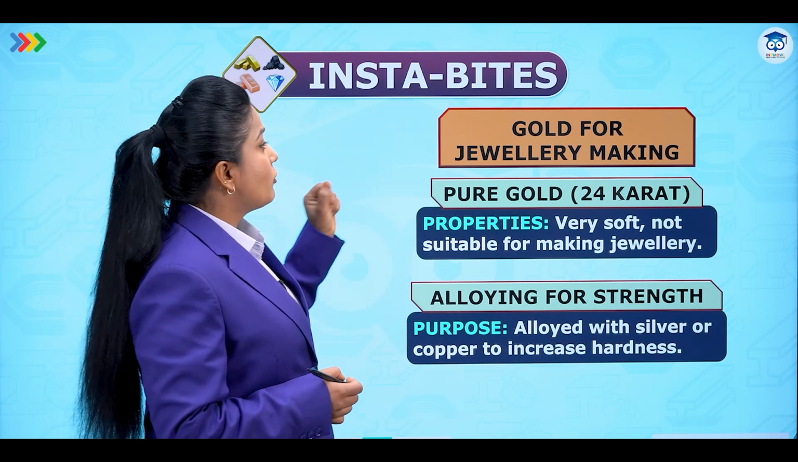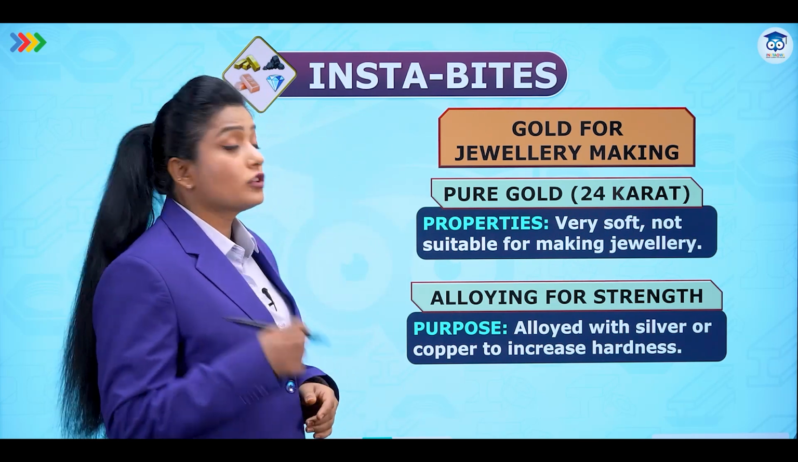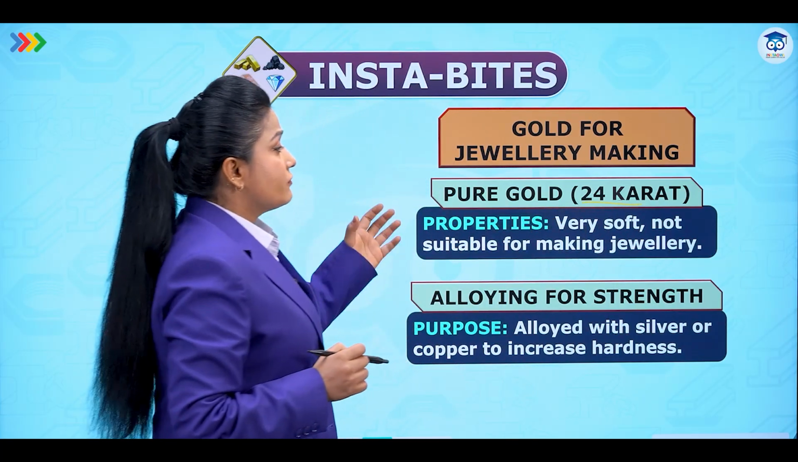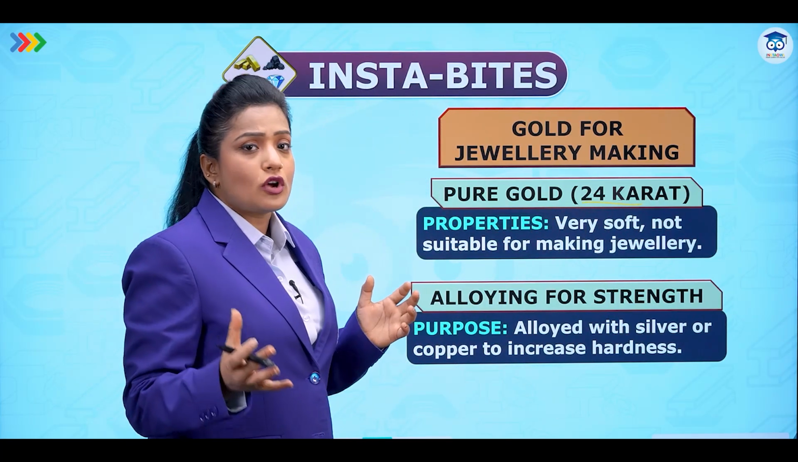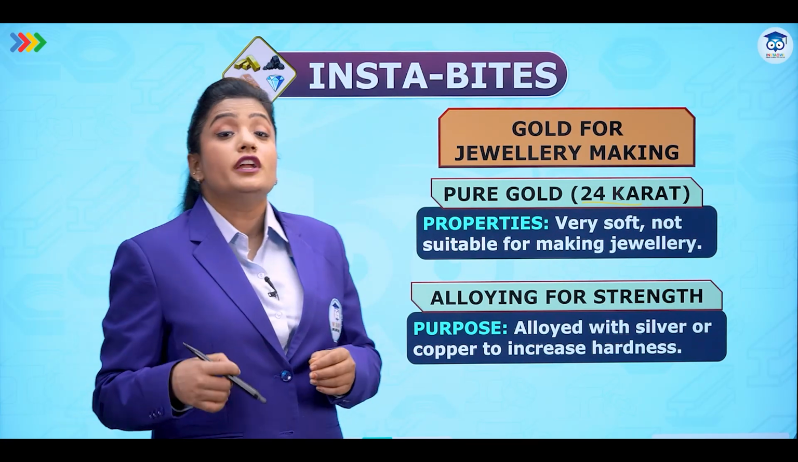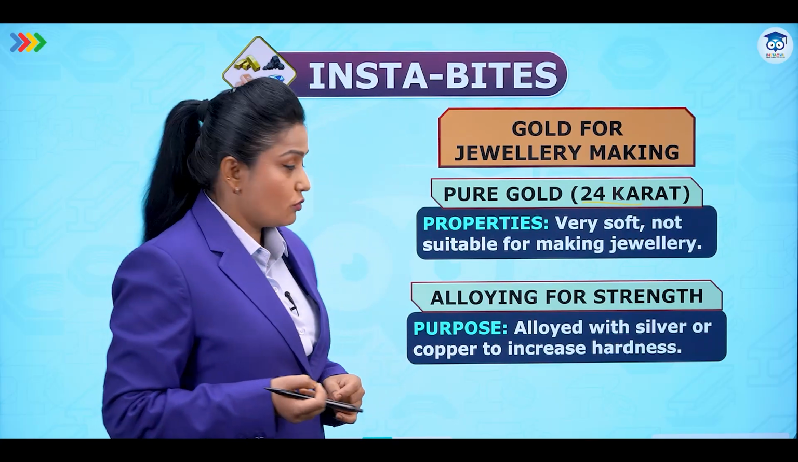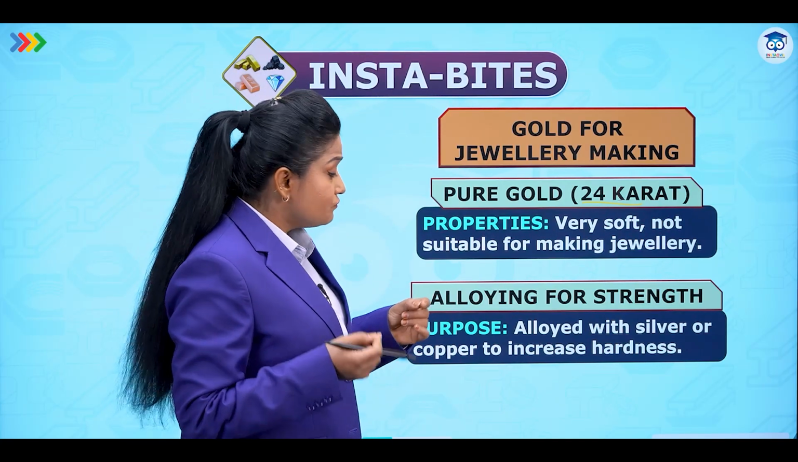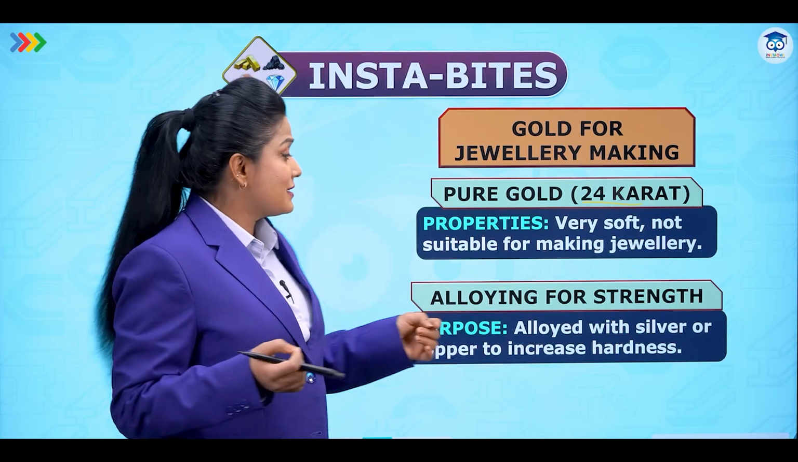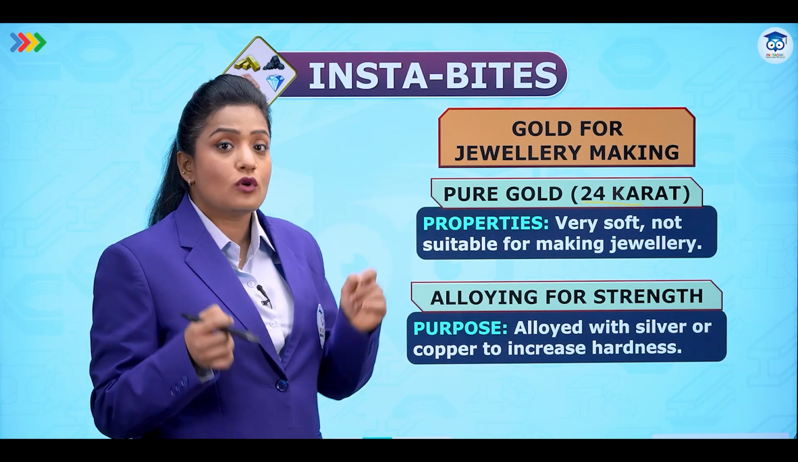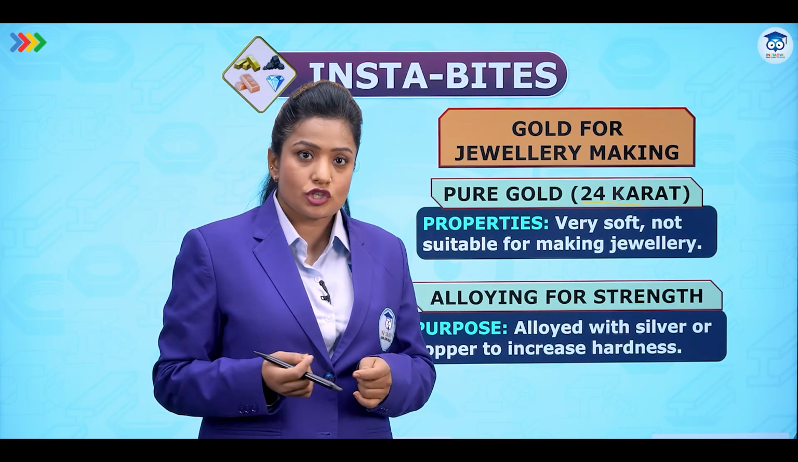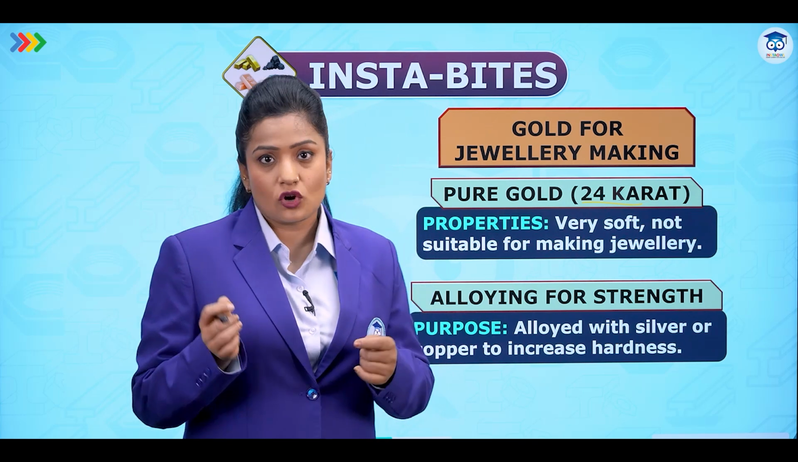Now there's some extra information. Gold for jewelry making. Pure gold is 24 carat. It is very soft, so soft that it is not even suitable for making jewelry. So what we do is we try to add some other metal to it, and this process is done by melting those metals and then adding them in a proportion. When this is done, it is called alloying. So basically, adding metals in their melted form in certain proportion to get certain properties is called alloying.